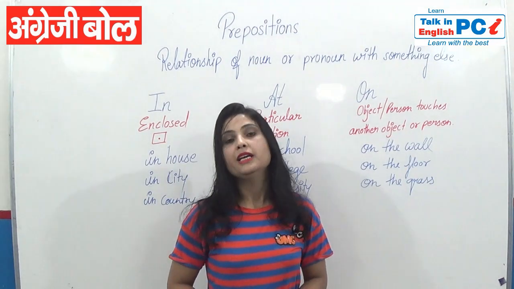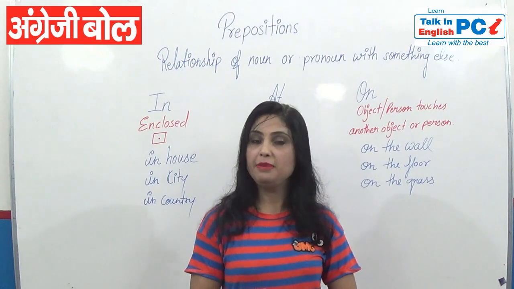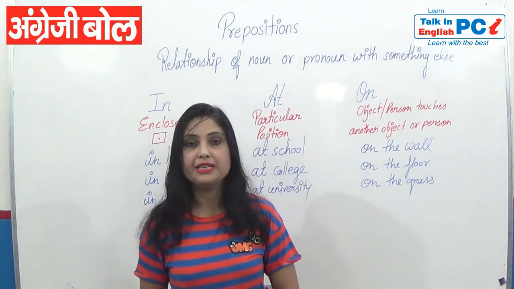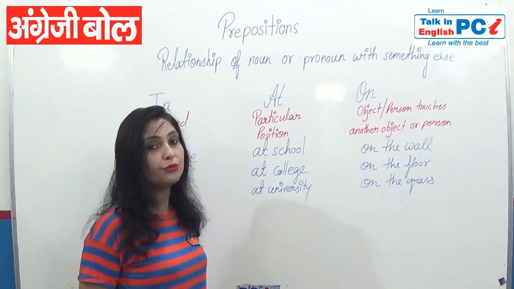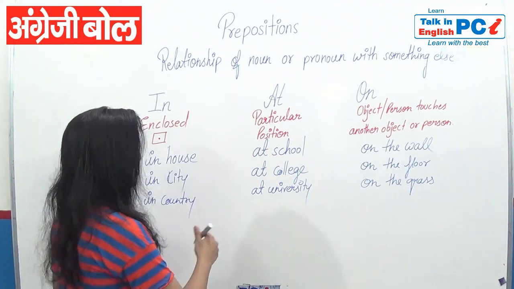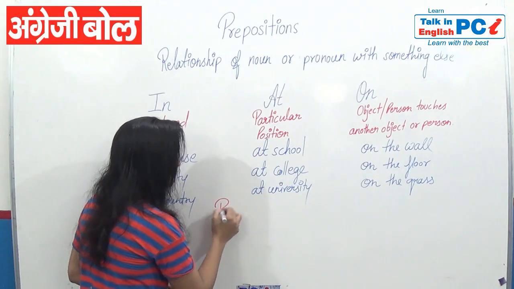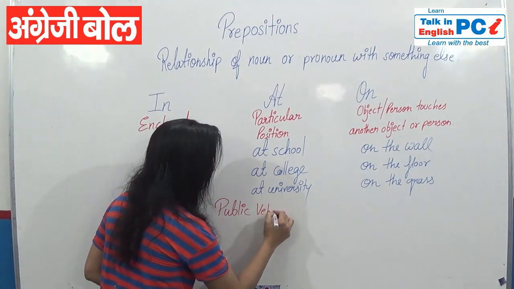Now next one, we talk about two kinds of vehicle, public vehicle and private vehicle. So what to use for public vehicle and what to use for private vehicle. Sometimes we get confused. So I will clear your confusion. First we talk about public vehicle.